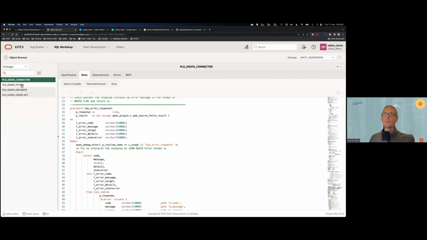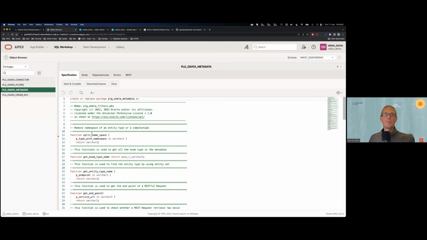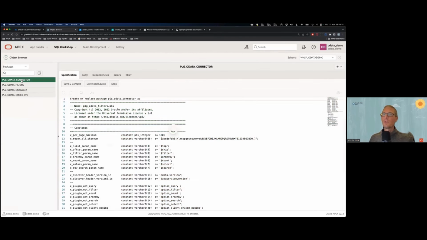If you're interested, this is all stuff that's done with creating the filter syntax for OData. This is the stuff where we look into all the metadata, find out what data is actually available, and adding the order bys in here. So if you want to poke into that, it's to be found here.